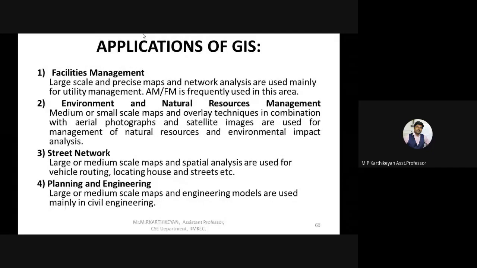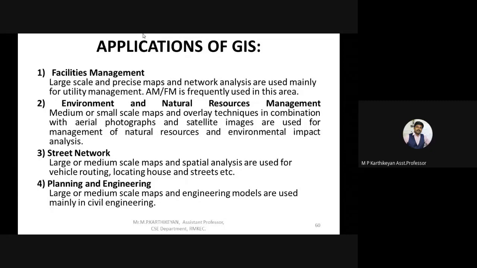So let's just recap once again. The various applications of GIS are facility management or resource management in each area. Then environmental and natural resource management, where natural resources means forest areas, lakes and ponds, which can be maintained. Street network: the minimum dead end street is also taken into consideration as data, so that the analysis and the output data are very precise.